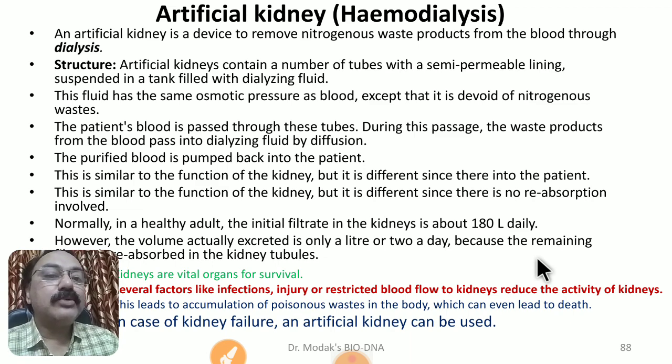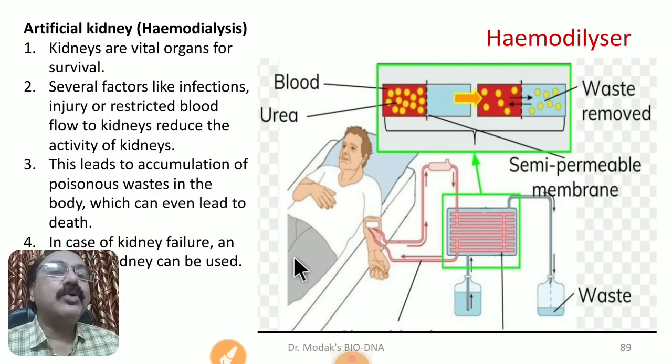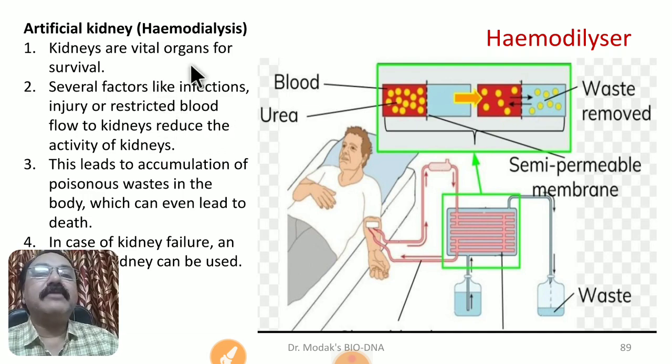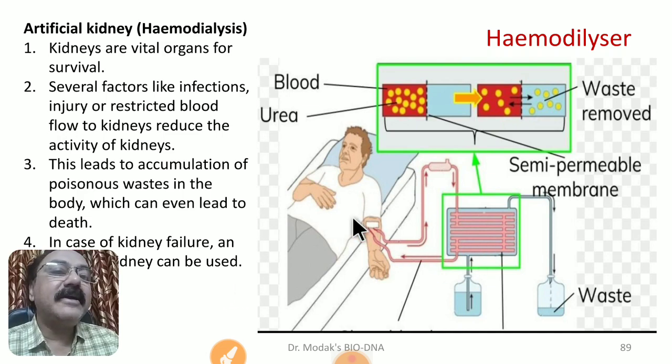Sometimes infection, some chronic injuries, some diseases result in kidney failure, and that is the time when the person has to go for hemodialysis. You know that the kidney is our vital organ for survival, and many times kidney failure results in persons going for hemodialysis. You can see here that blood from the person's arterial system is entering this hemodialyzer, and then the purified blood comes out.